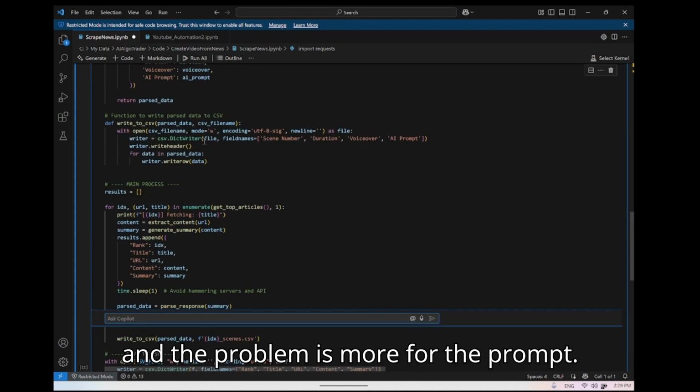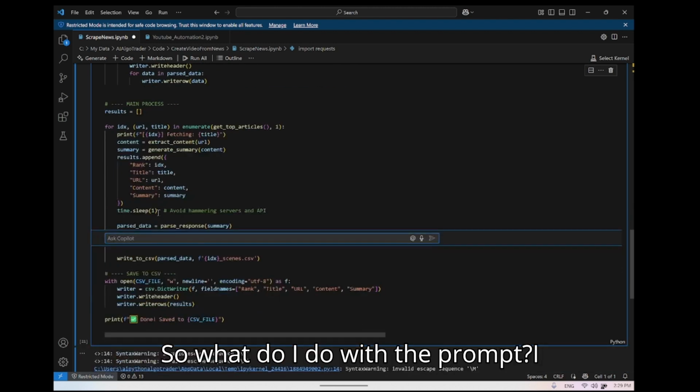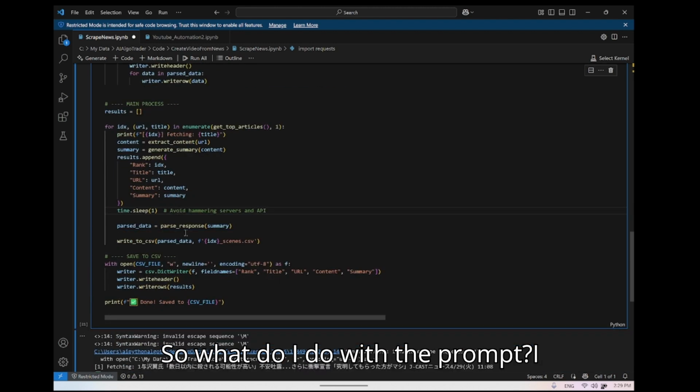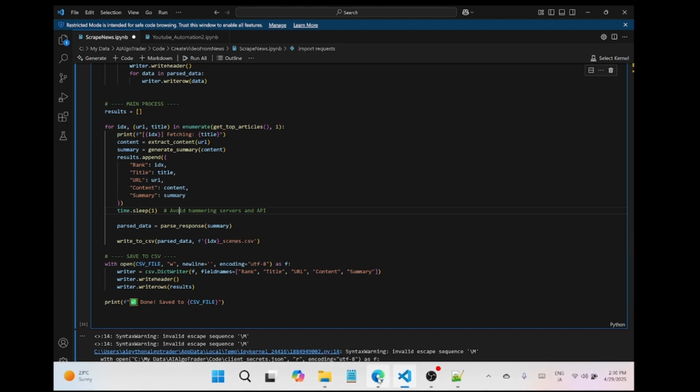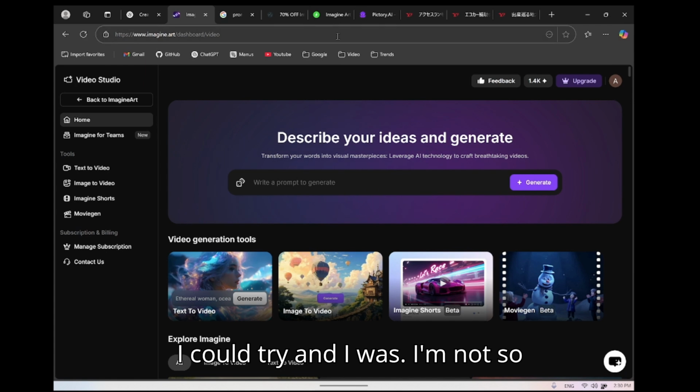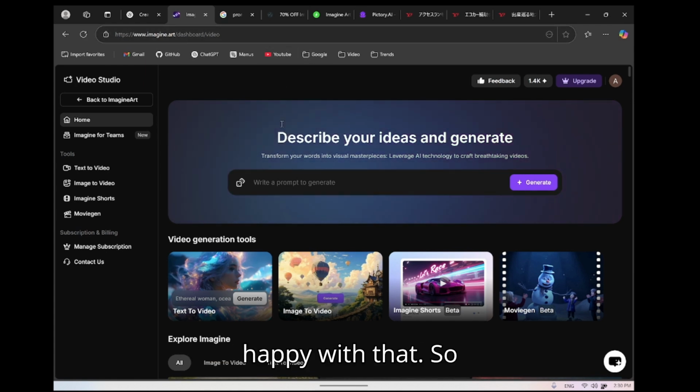And the problem is more for the prompt. So what do I do with the prompt? I tried Pictory and I'm not so happy with that.